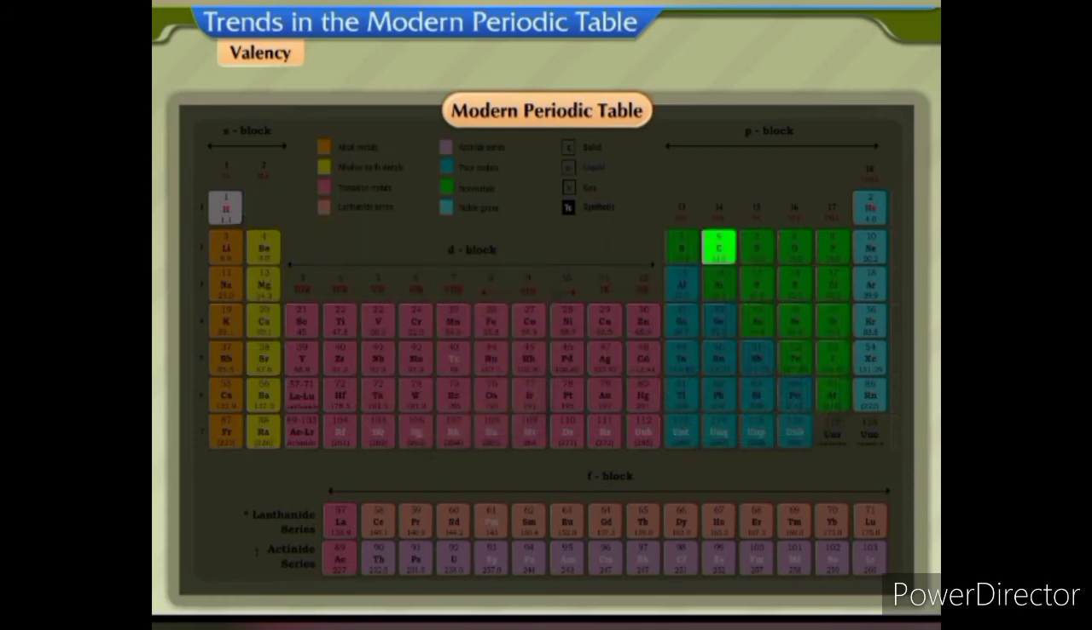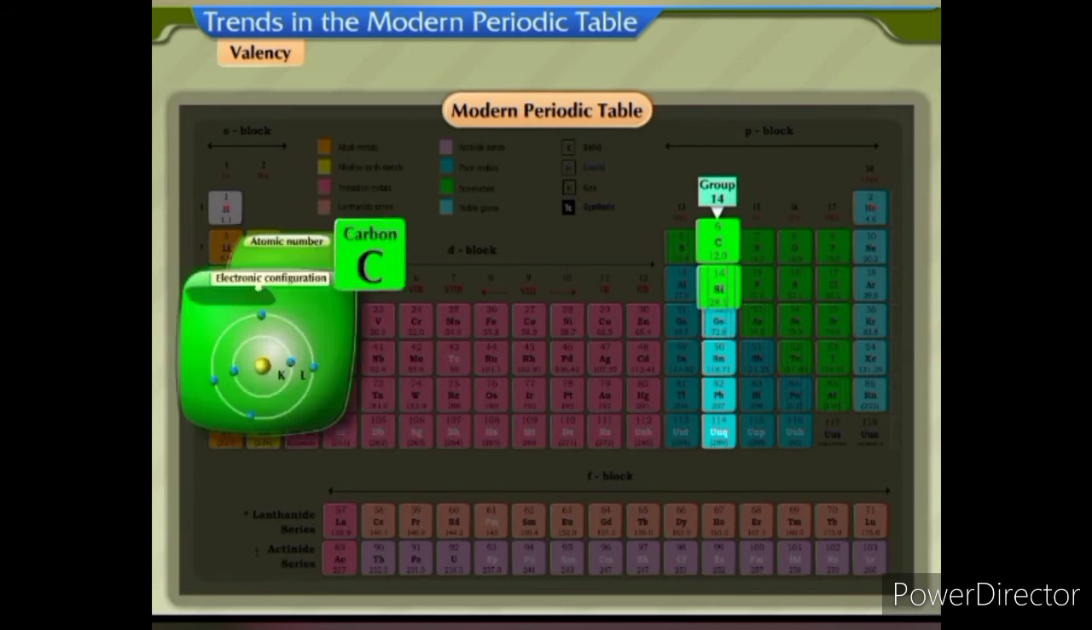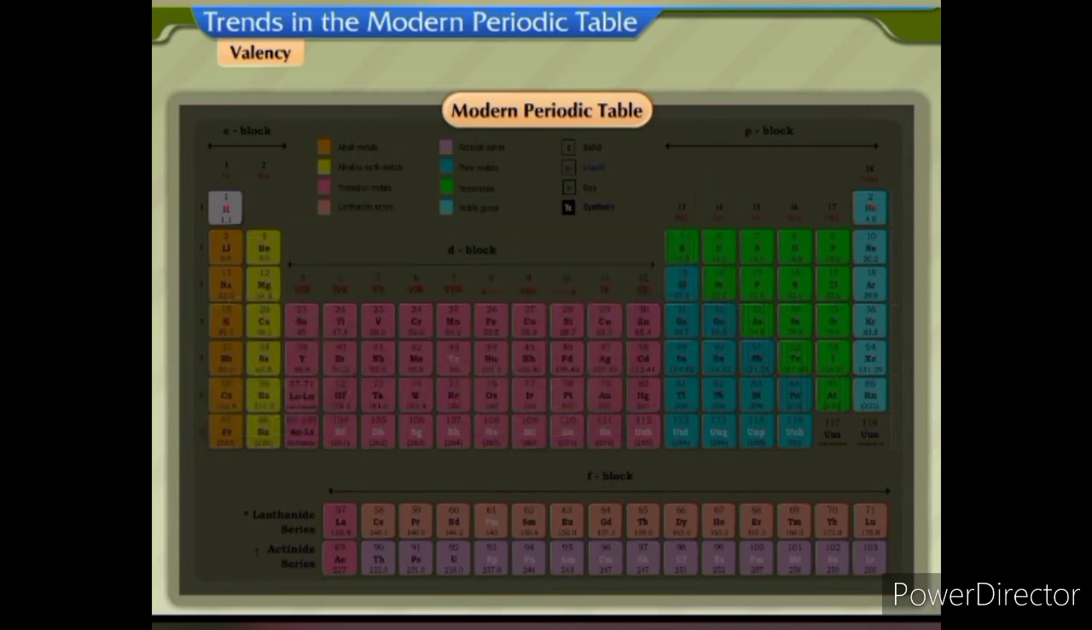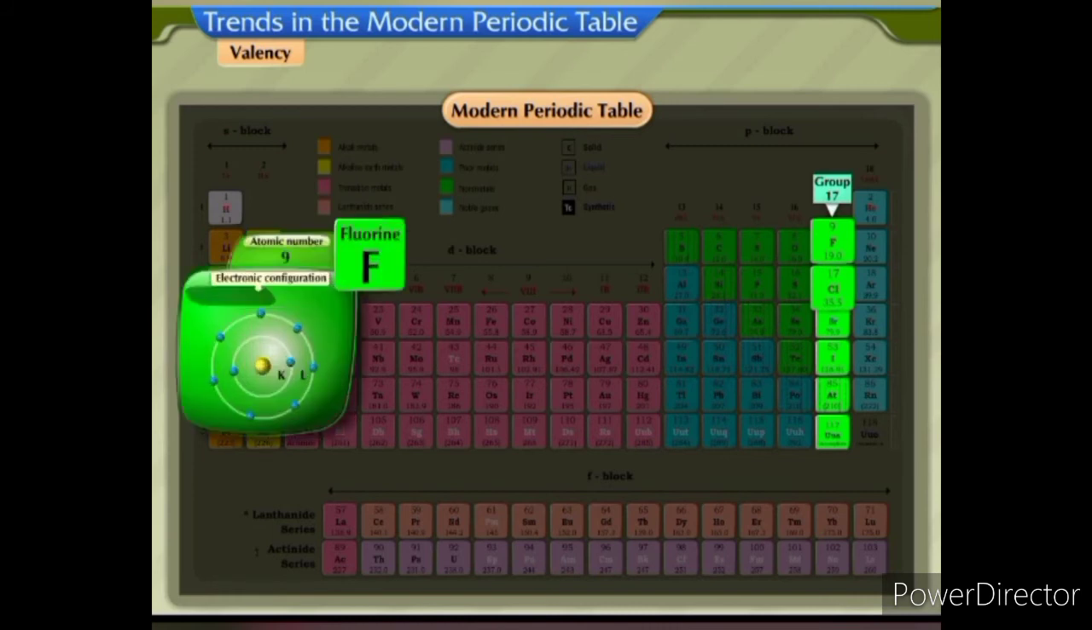Carbon and silicon belong to group 14 of the periodic table. The atomic number of carbon is 6, with electronic configuration 2-4. The atomic number of silicon is 14, with electronic configuration 2-8-4. Since there are 4 electrons in the outermost shell of these two elements, the valency of both these elements is 4. Fluorine and chlorine belong to group 17 of the periodic table. The atomic number of fluorine is 9, with electronic configuration 2-7.